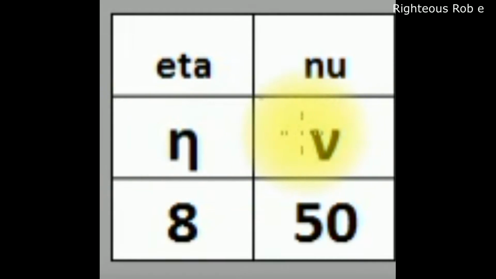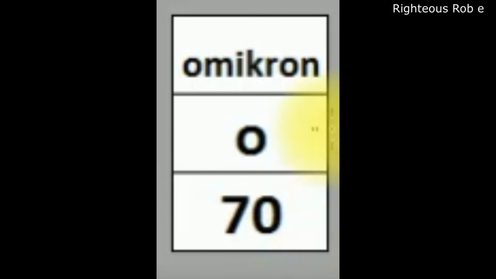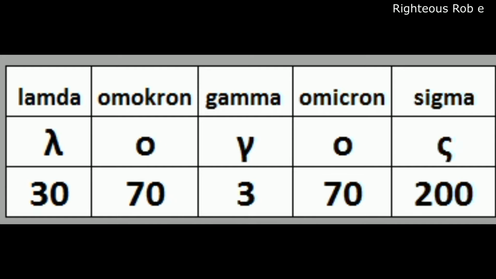Eta nu, meaning was. In Greek, omicron means the. Logos means the word.